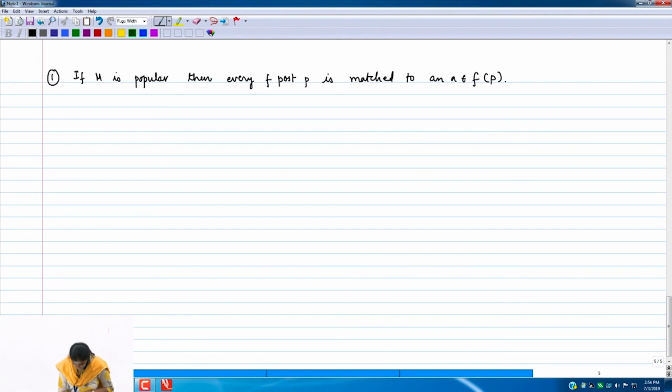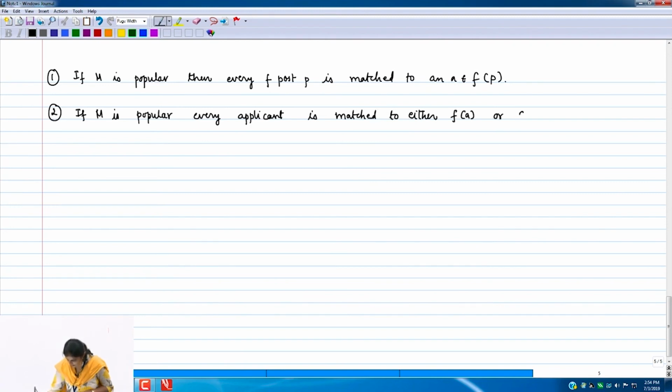Now, we will make the second claim, that is, if M is popular, every applicant is matched to either its FA or SA. So, I hope this notation is clear.